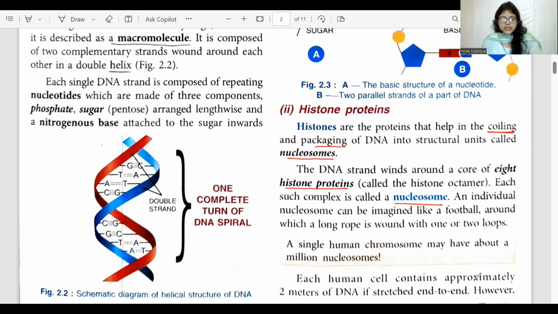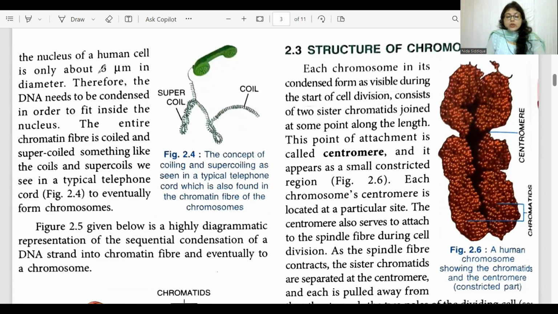Each human cell contains approximately 2 meters of DNA if it is stretched end to end. The human cells have a nucleus of around 6 micrometers in diameter. So how is it able to accommodate such a long DNA? For this purpose, DNA is highly condensed in order to fit inside the nucleus. So this entire chromatin fiber is coiled and then supercoiled. These supercoils you can compare to the coils of a telephone cord. And then it is able to fit inside the nucleus.